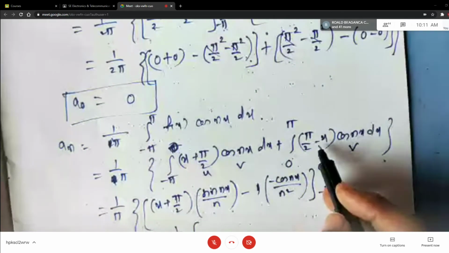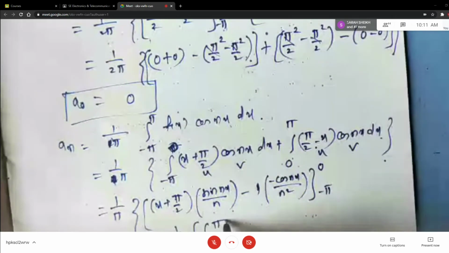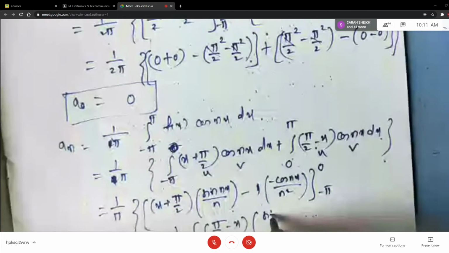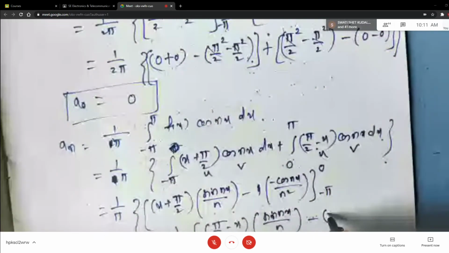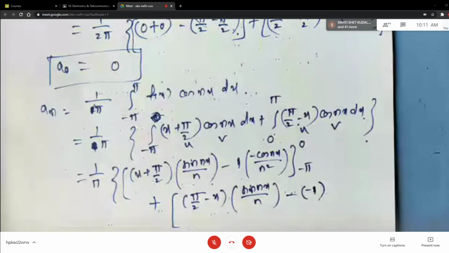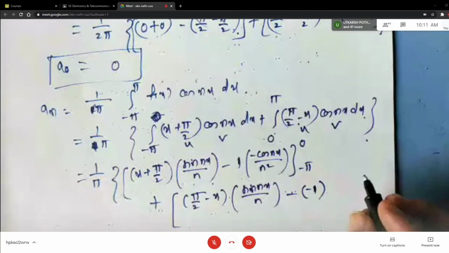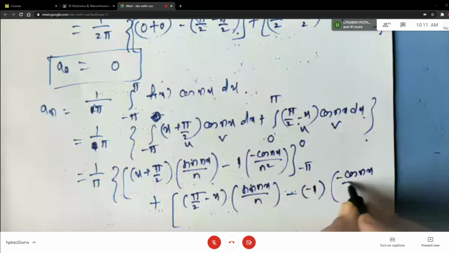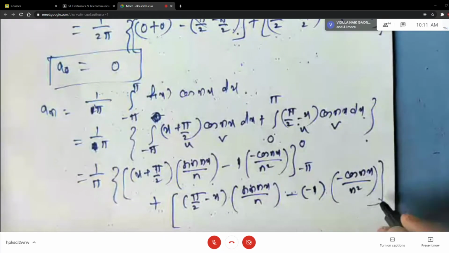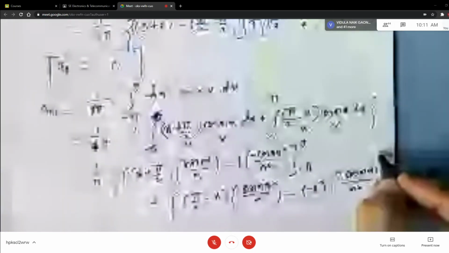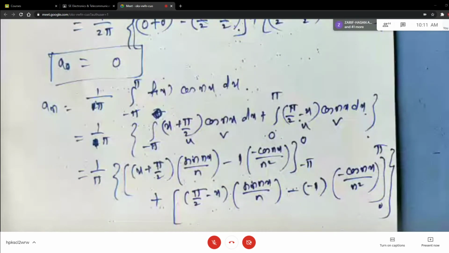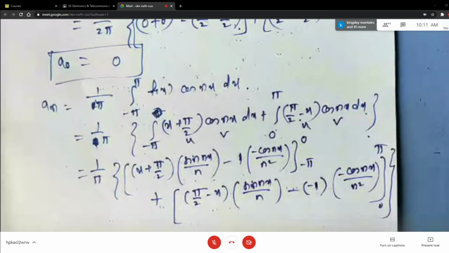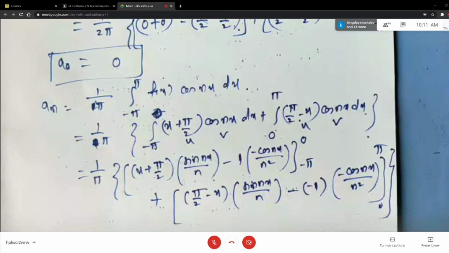Plus, here again u into v, first function, integral of cos is sin nx by n, minus derivative of pi by 2 is 0, but derivative of minus x is minus 1, students. Be careful. Okay. Derivative of the bracket will be minus 1. And integral of sin is minus cos nx by n into n is n square. And don't forget to put the limits. What are the limits for this? 0 to pi. And then complete the big bracket, because your 1 by pi is common for the whole bracket. Any doubt, students, at any step, substitution, integration?